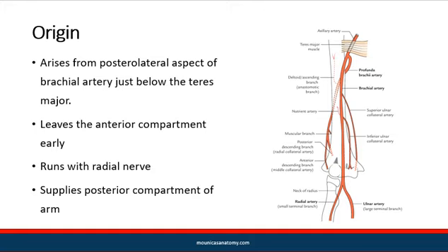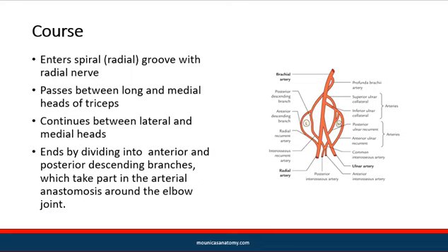It arises from posterolateral aspect of brachial artery just below the teres major and leaves the anterior compartment early. It runs along with radial nerve and supplies posterior compartment of arm.